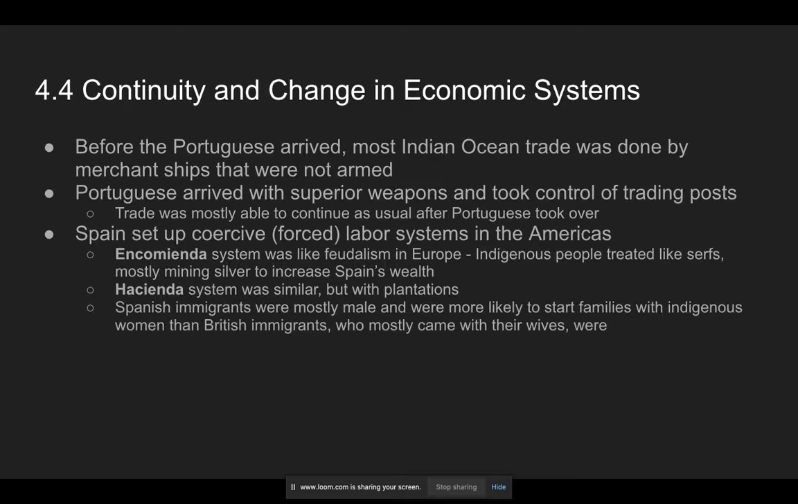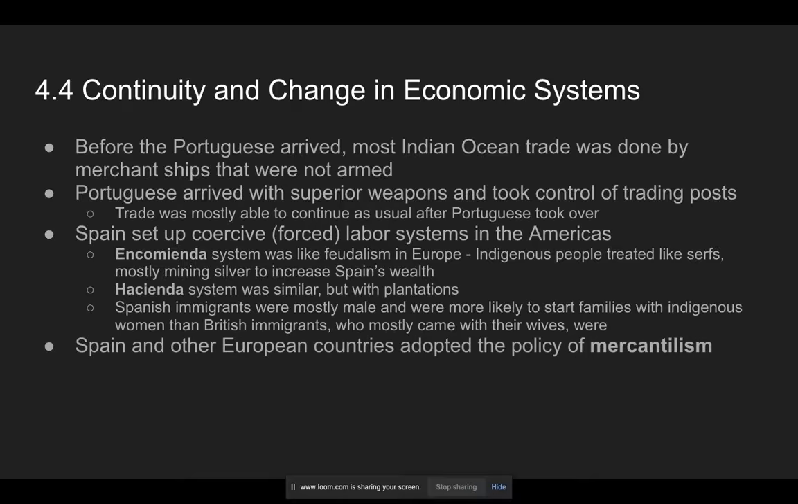One interesting cultural thing that happens is that the Spanish immigrants are mostly men. And they go out and they're like, we're going to take over the world. And they get there and they conquer. And then they settle down and they end up starting families with indigenous women. What happens differently in the British colonies is the British often come over with their whole family. So it's like the husband, the wife, the kids. And so there's not a mixed culture between Europeans and Native Americans in the same way that there is in, say, Mexico and South America.